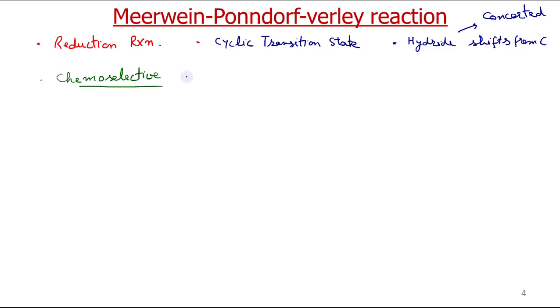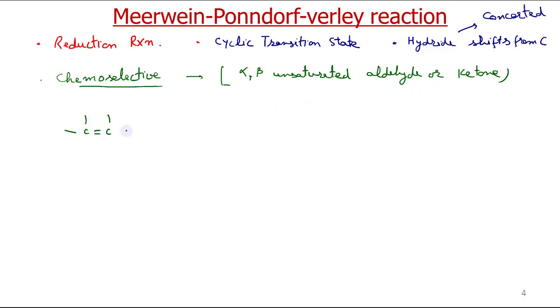Suppose, as we have already discussed in our previous lecture, we have an alpha beta unsaturated aldehyde or ketone, which we can denote like this general structure, C double bond C, C double bond O. This is the alpha position, beta position, alpha beta unsaturated aldehyde or ketone.